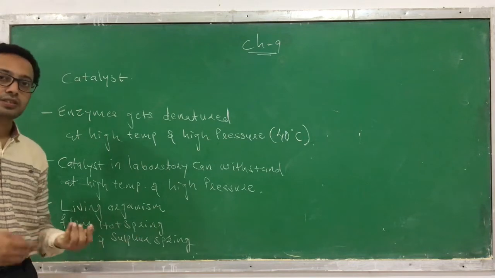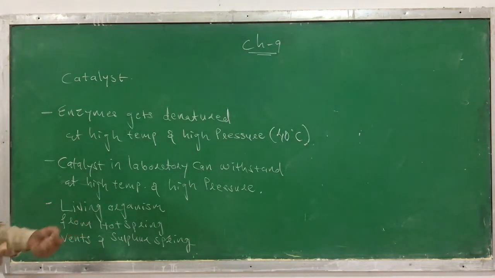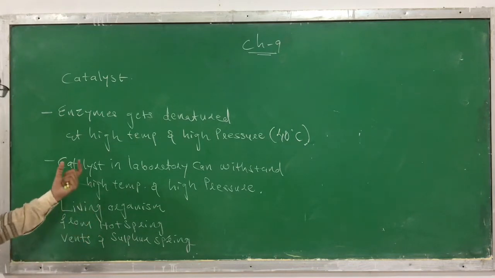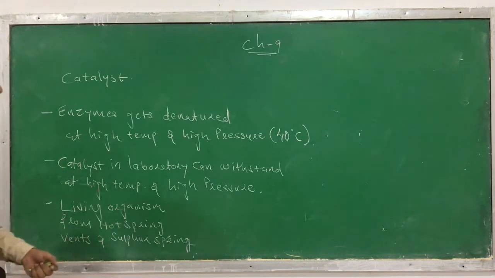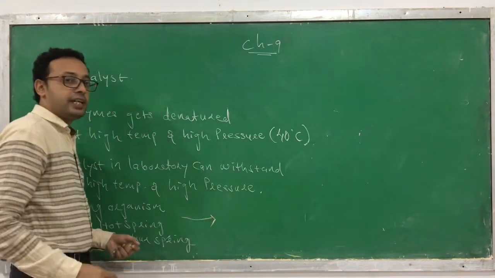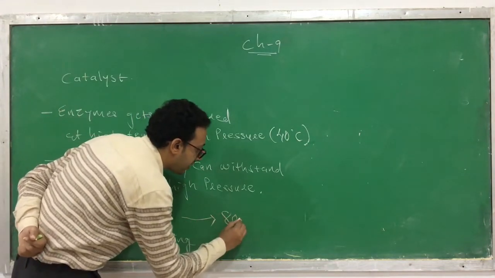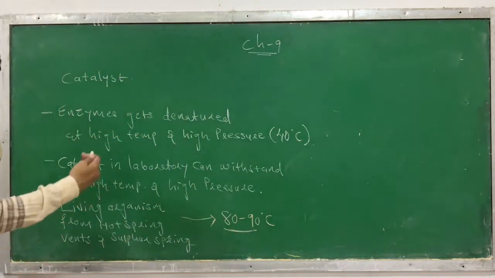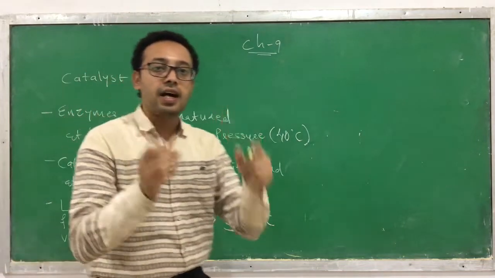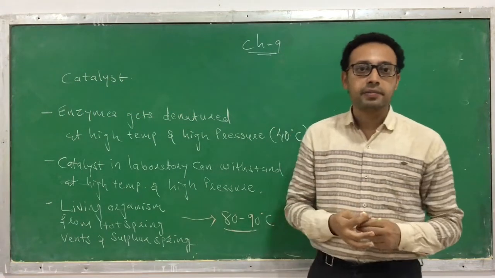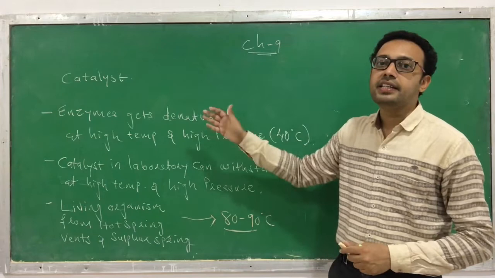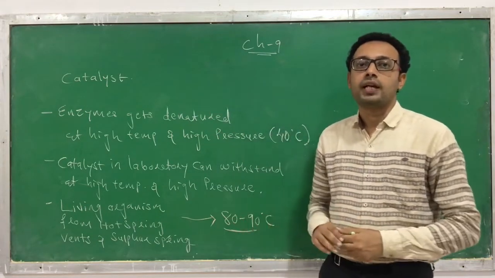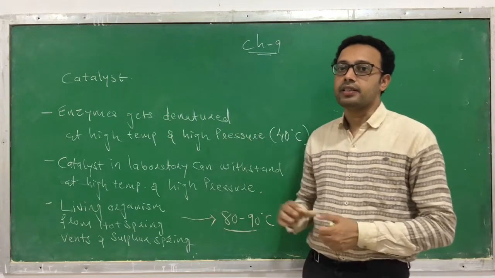This is the sulfur springs. They are rich in sulfur, so we call them sulfur springs. They are living organisms present in hot springs or vents or sulfur springs. The enzymes present in them can withstand even 80 to 90 degrees Celsius. But this is an exception. Otherwise, at higher temperature, the enzyme gets denatured. Clear? So this is what happens in enzymatic reactions.